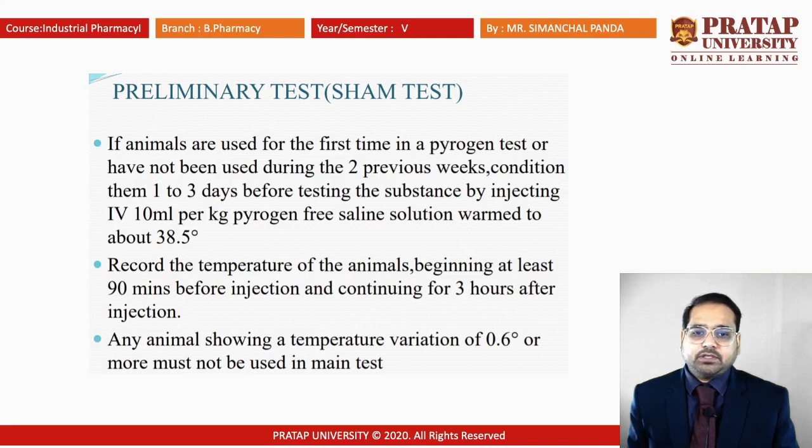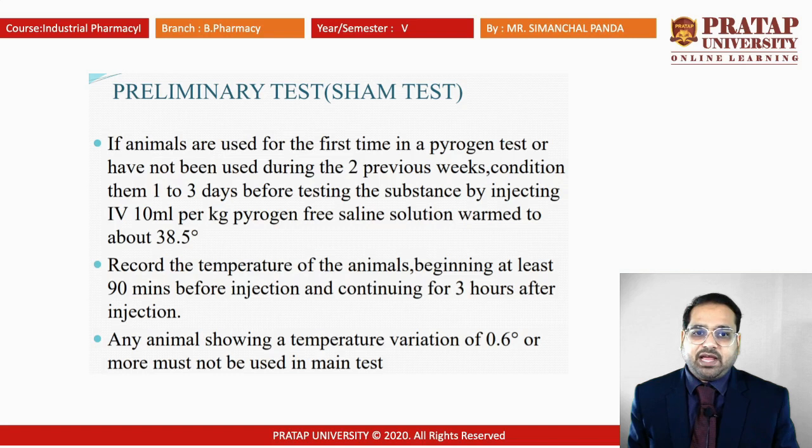Record temperature of the animals beginning at least 90 minutes before the injection and continuing for 3 hours after the injection. Any animal showing temperature variation of 0.6 degrees centigrade or more must not be used in the main test. So the preliminary test is used to find out the healthy animals.